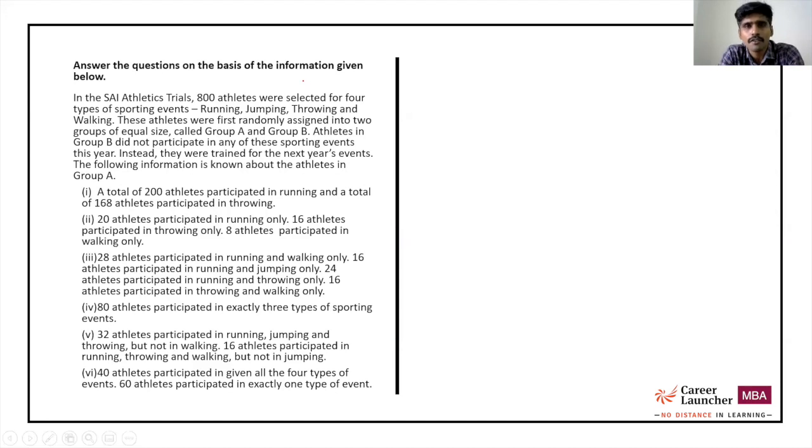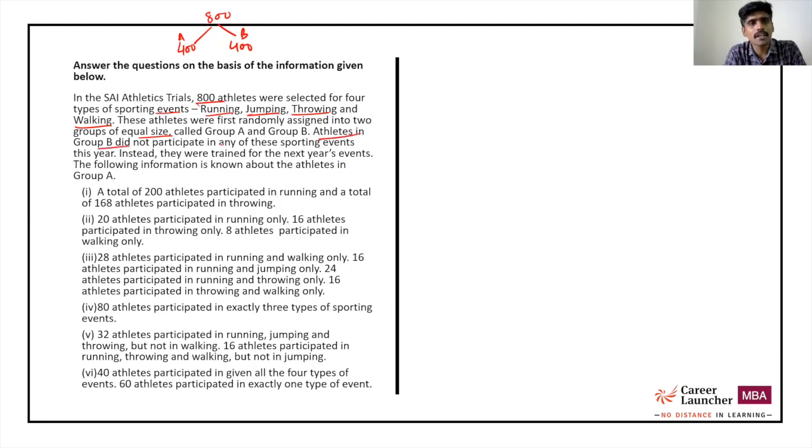So this is the set in front of us. As I told you, this is a set in Mock CAT 6 of Career Launcher. And this is a set very similar to what happened in CAT 2020 slot 1. So in the SAI athletic trials, 800 athletes were selected for 4 types of events: running, jumping, throwing, and walking. These athletes were first randomly assigned into 2 groups of equal size. So 800 are 2 groups of equal size, that is 400 and 400, called Group A and Group B.